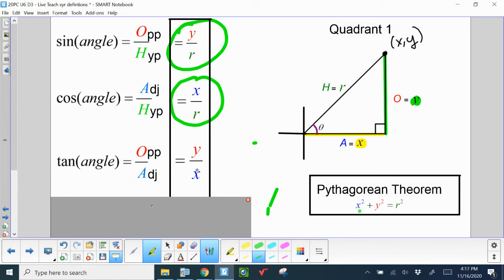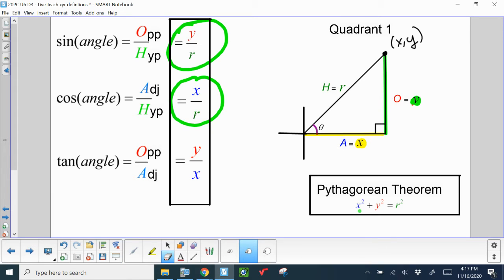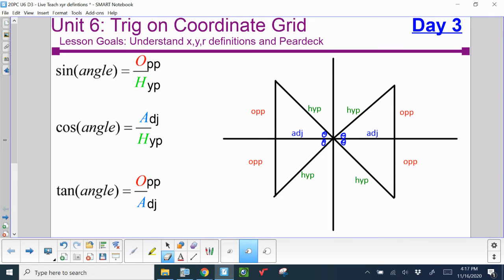This one's a little tricky to remember. It's very easy to flip-flop. So if you're still using O over A for that one, I can't fault you for that. I find myself doing it as well. But this isn't true just for quadrant 1 because these opposite, hypotenuse, and adjacent work for all the quadrants.